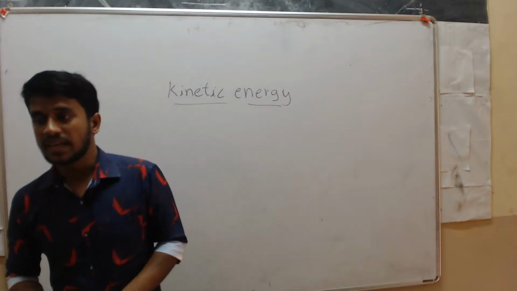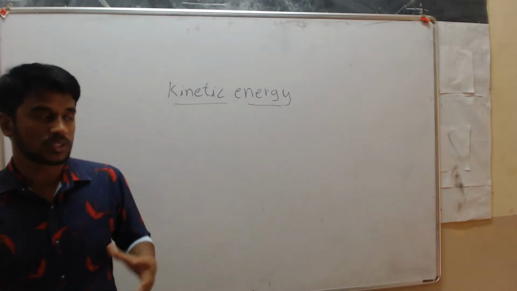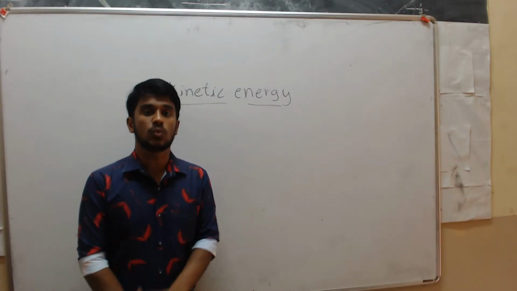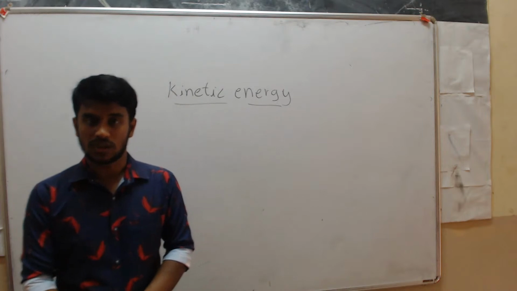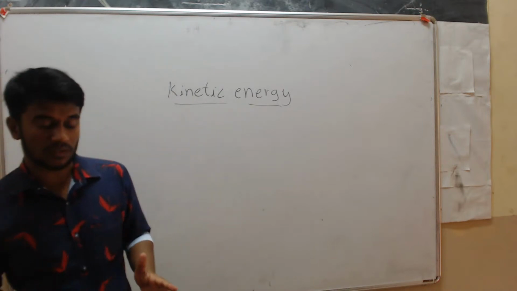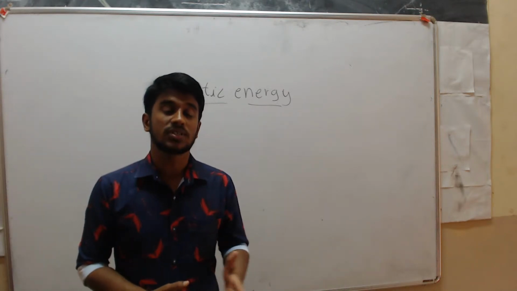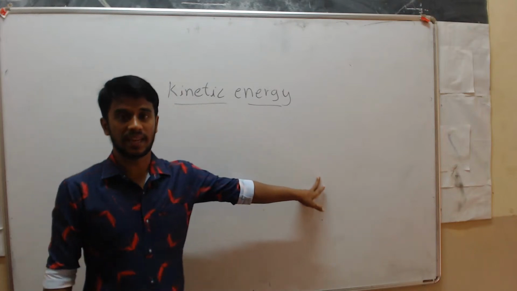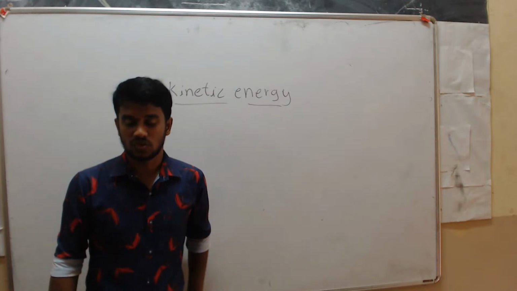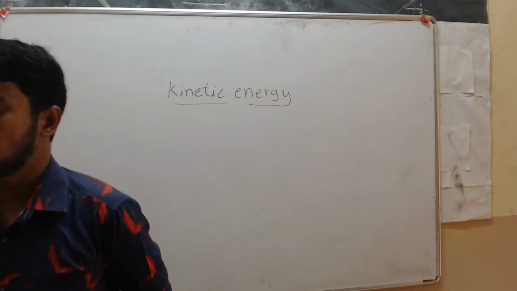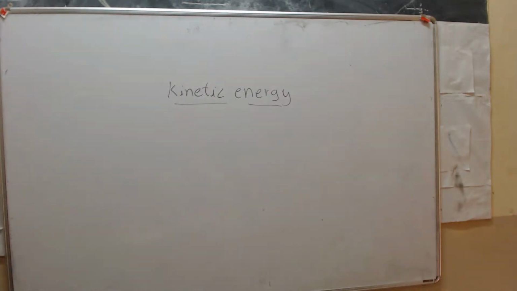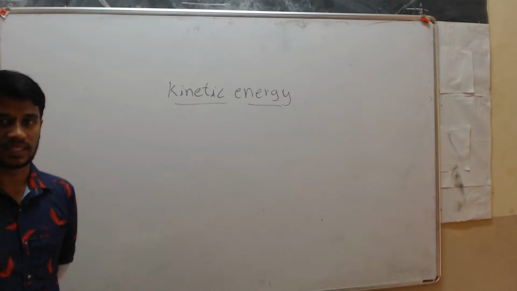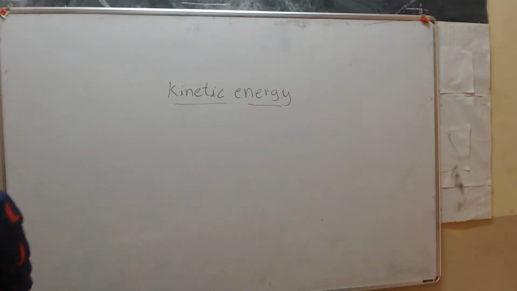So now the kinetic energy means, if the object possesses energy due to its motion, or when the objects are in motion, they possess energy. That energy is called kinetic energy. So what is kinetic energy? Kinetic energy means, when the objects are in motion, they possess energy, so that energy is called kinetic energy.